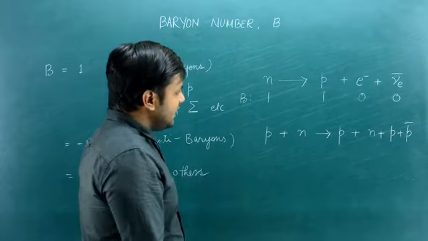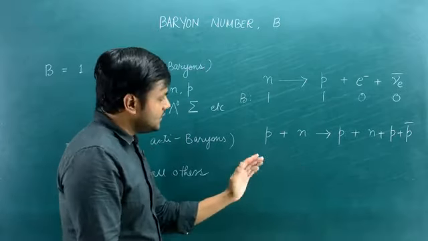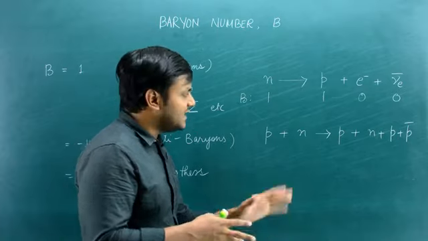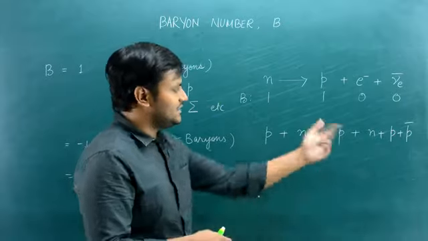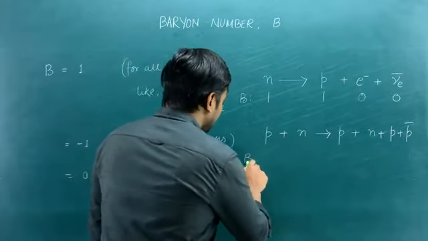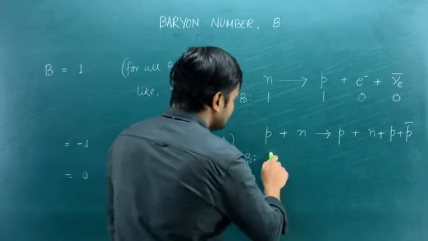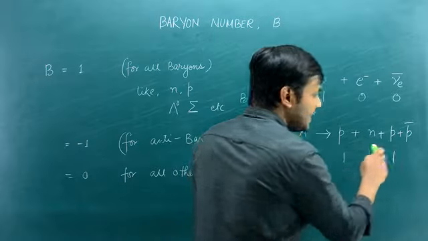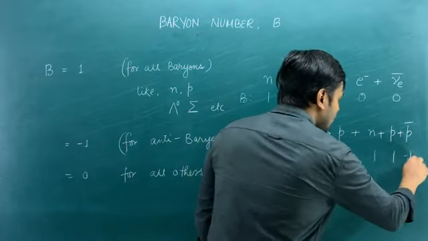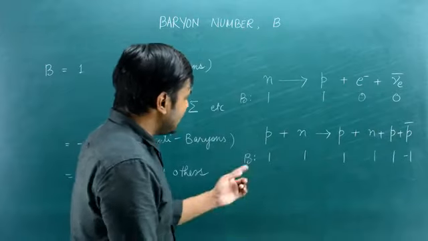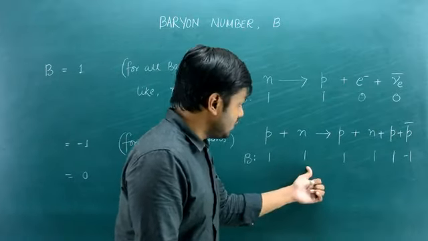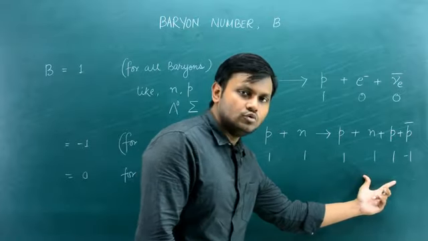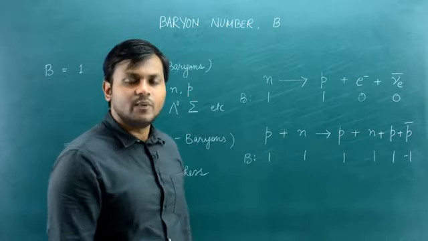In certain kinds of high energetic reactions, a proton and a neutron may collide under extreme energy and lead to the creation of new particles like this. So let's look at this kind of reaction. The baryon number for a proton and a neutron is equal to 1 each. On the right hand side you have a proton and a neutron, and a proton and an anti-proton, which has a value of -1. So what is the value of baryon number on the left hand side? 1 plus 1, 2. On the right hand side, you have 1 plus 1 plus 1, 3, minus 1, 2. So 2, 2. That means this number is conserved in this kind of particle interaction.